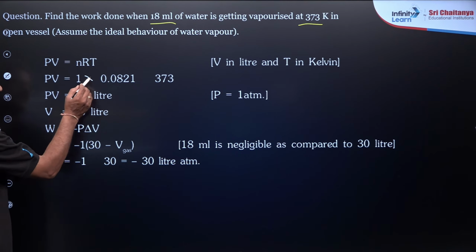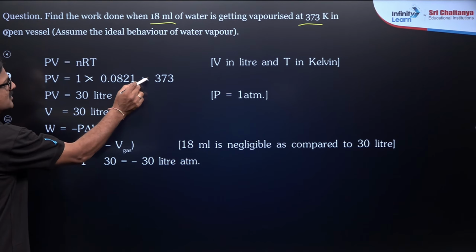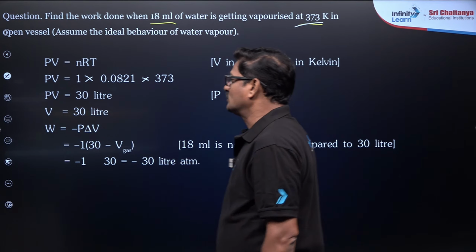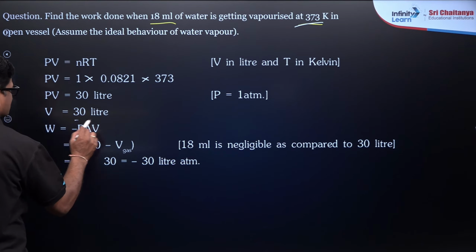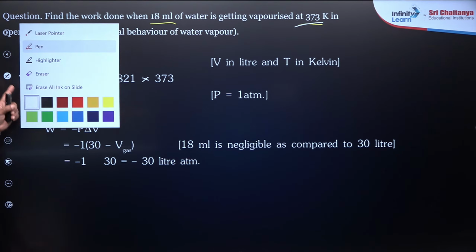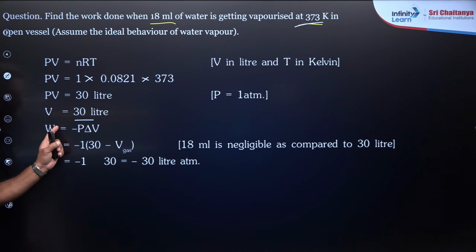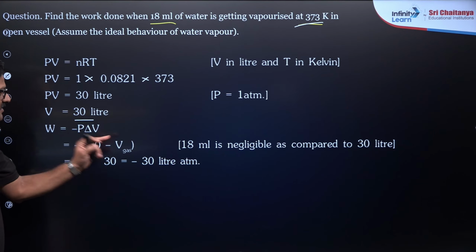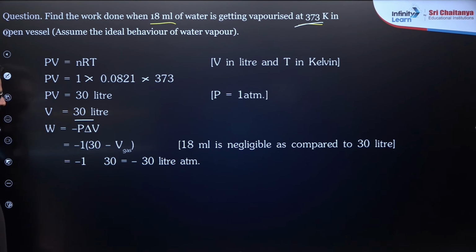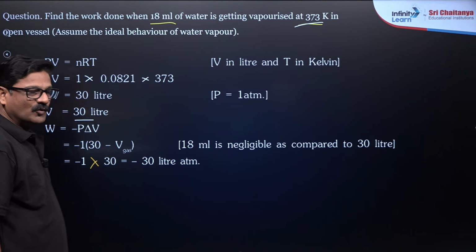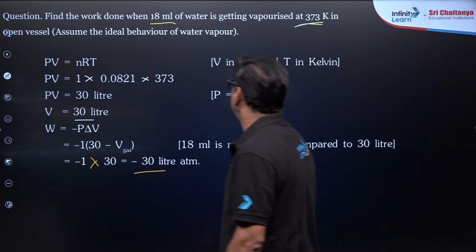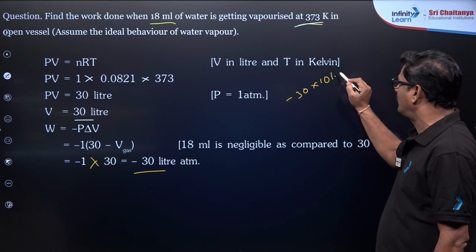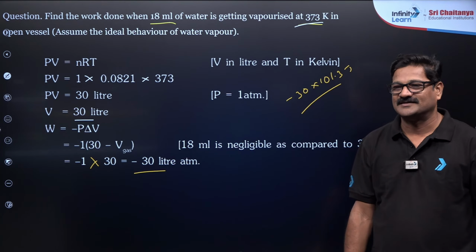So PV is equal to nRT. Number of moles is 1, R is equal to 0.0821, T is equal to 373 Kelvin. So PV gives V as 30 liters. Work done is equal to P delta V. When you see P delta V, P is external, which is going to be 1 atm, and delta V is 30 minus the volume of the gas. So I mean to say minus 1 into 30, 30 liter atmosphere. So 30 liter atmosphere is going to be minus 30 into 101.3 joules. Bas, that is your answer.